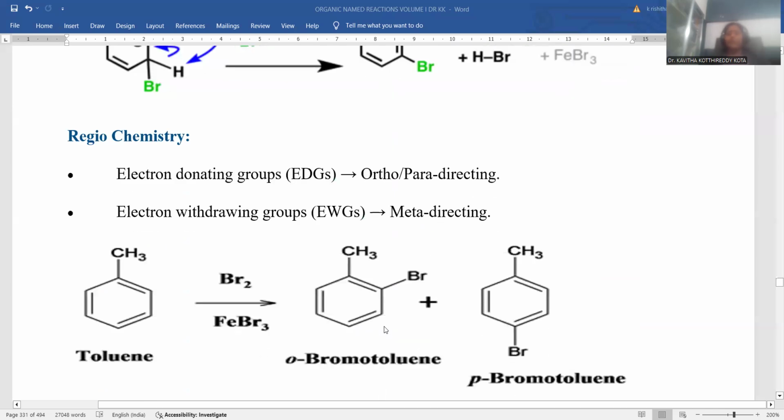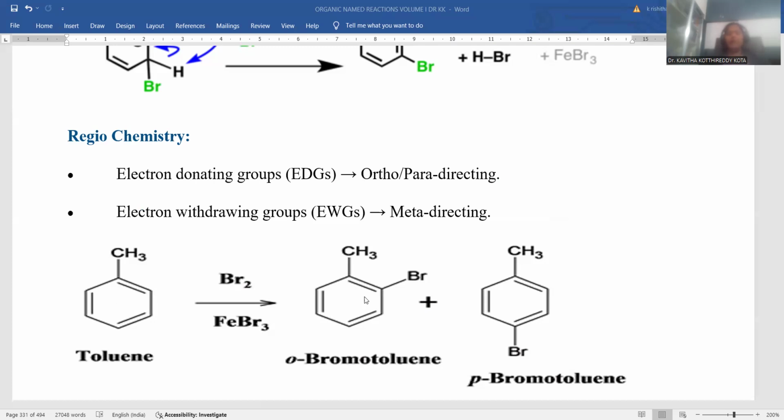So here regiochemistry is the most important topic. If the benzene ring is already accompanied by any substitution, the nature of this existing substitution will direct the incoming electrophile. That is called regiochemistry, and it is called a directing property. For example, if you have electron releasing groups upon the benzene ring, they are able to release electrons into the ring system.